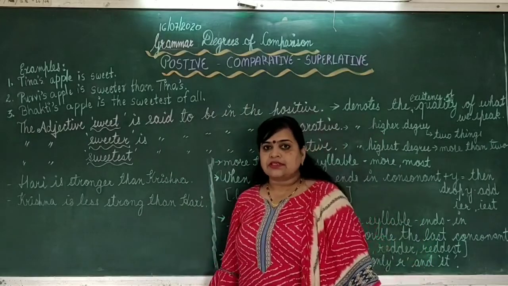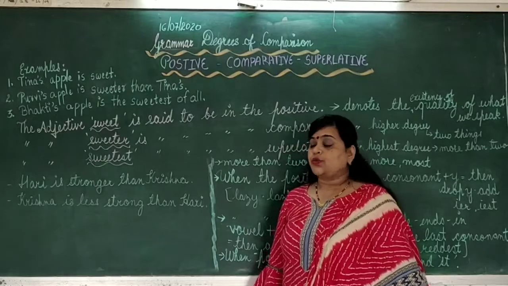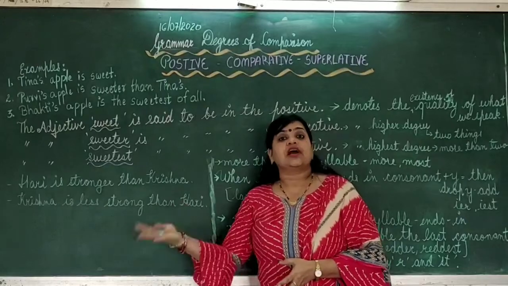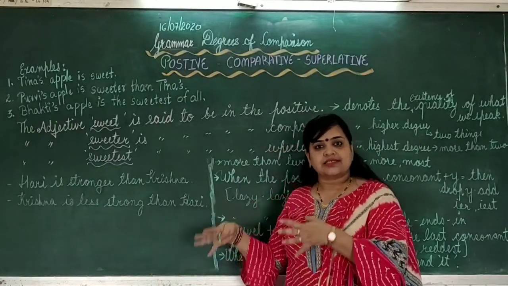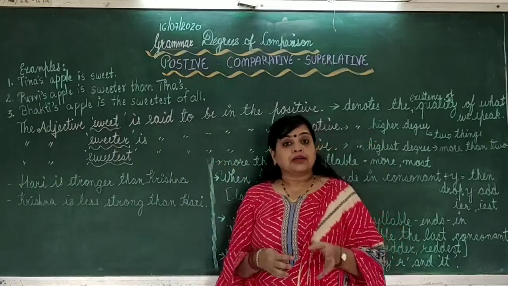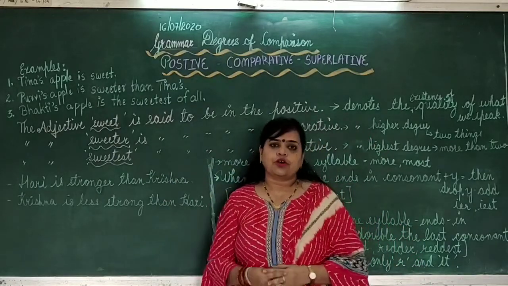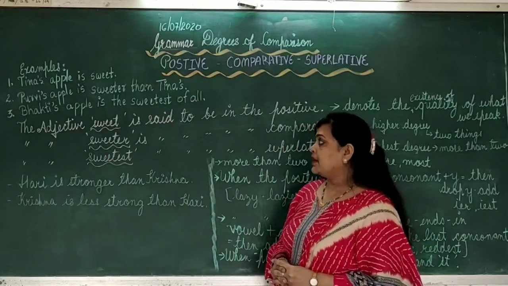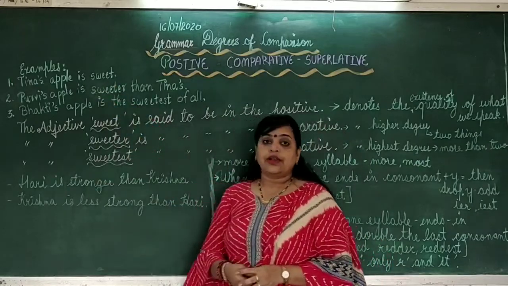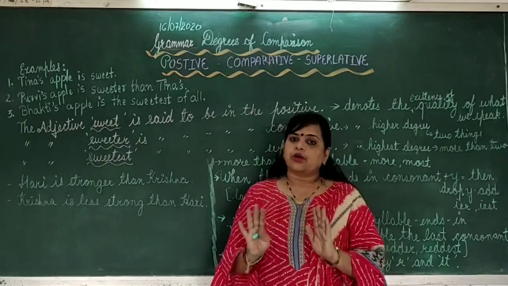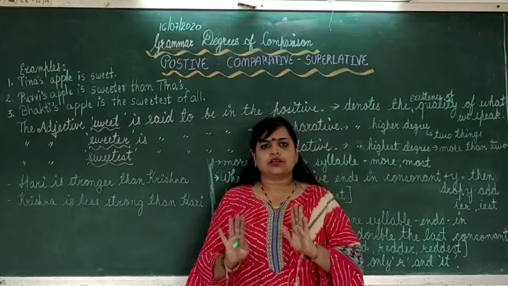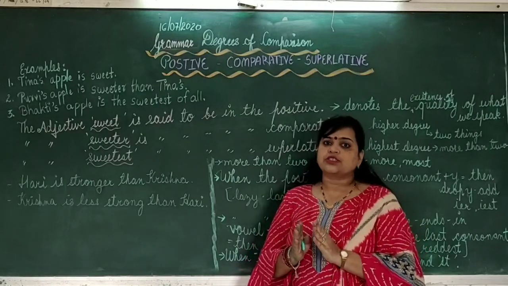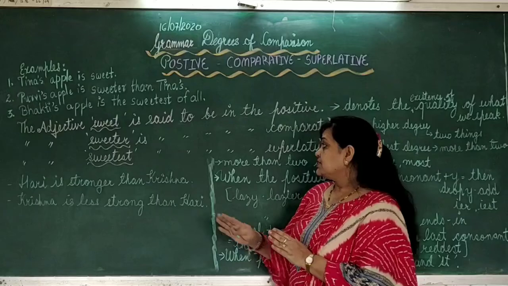See here the examples. Tina's apple is sweet. Purvi's apple is sweeter than Tina's. No need to say here Tina's apple, but Tina's. Bhakti's apple is the sweetest of all. So here comparisons are being made. The first one only shows the quality of Tina's apple, that she has got a sweet apple, but it doesn't specify how much sweet it is.